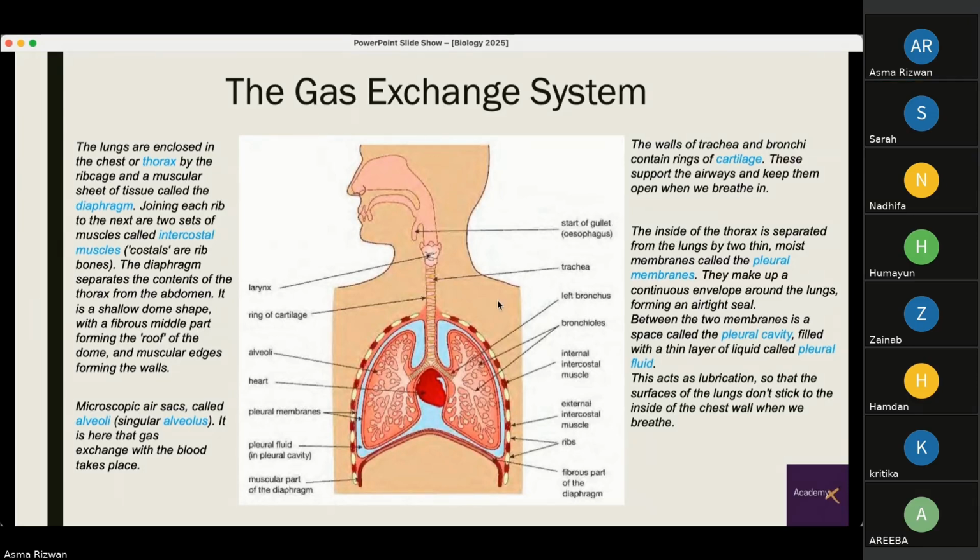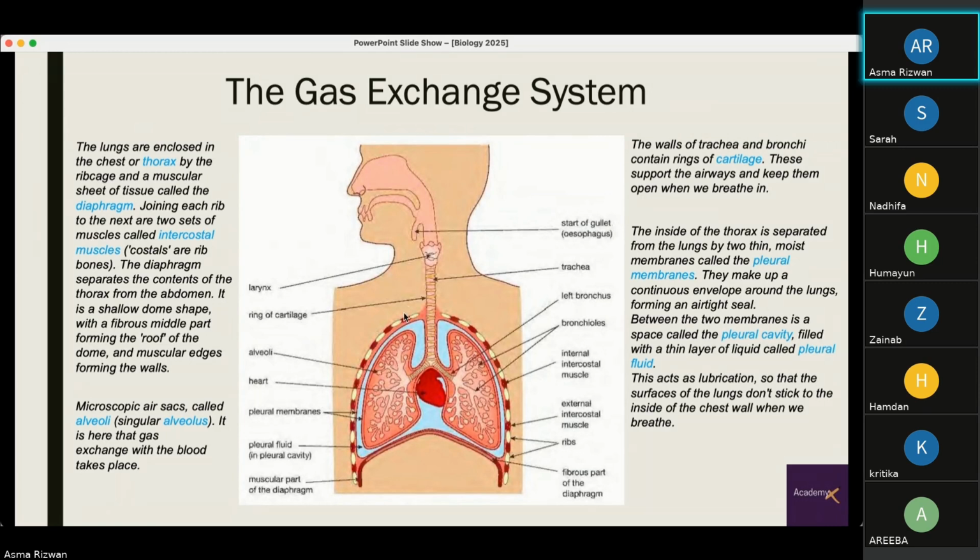Now, the inside of the thorax is separated from the lungs by two thin, moist membranes called the pleural membranes. Right here, if you can see, is the pleural membrane. One of them is lining the outside near the rib cage, or the ribs and the intercostal muscles, and one of them is lining the lungs. They make up a continuous envelope around the lungs, forming an airtight seal.